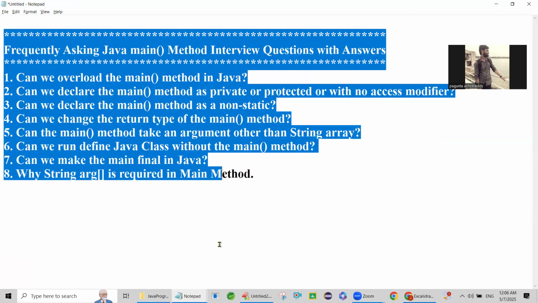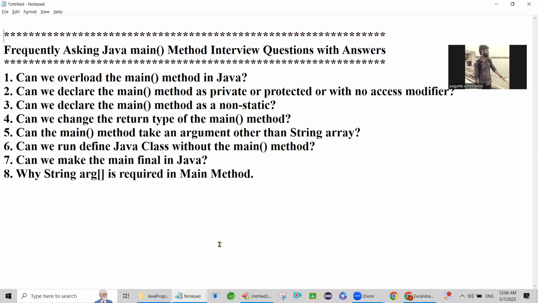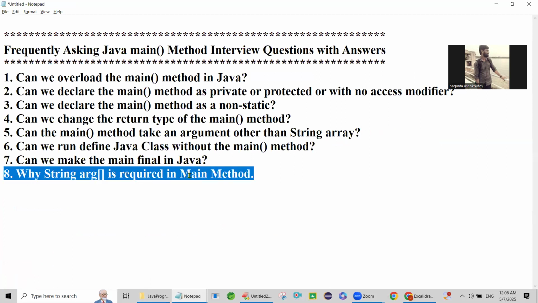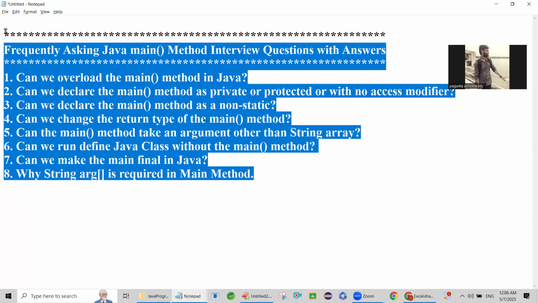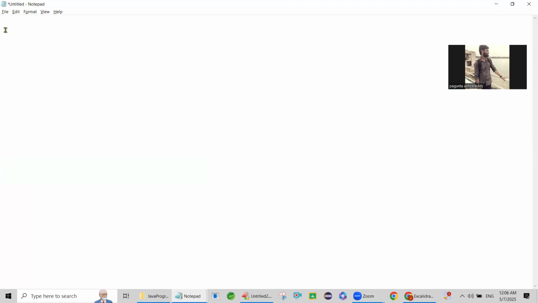Now we'll see practically. This is the eighth question: why is a string array required in the main method? We will see one by one. Now I am going to write a small program.